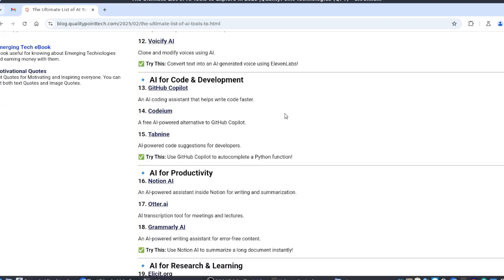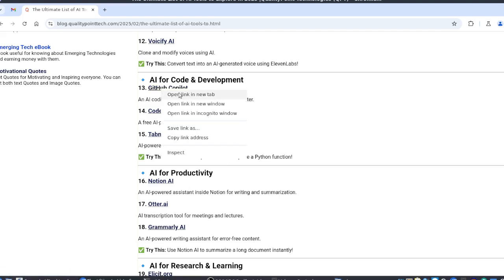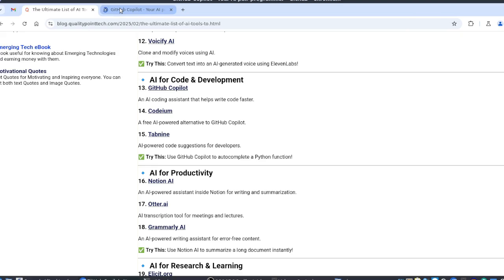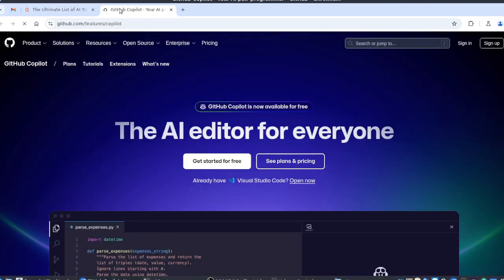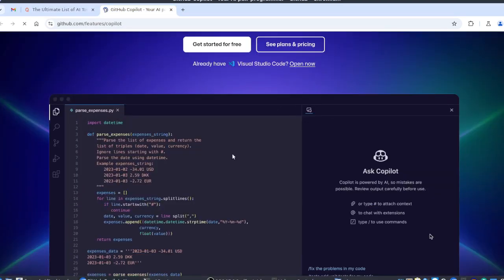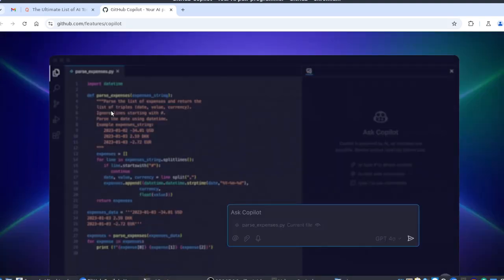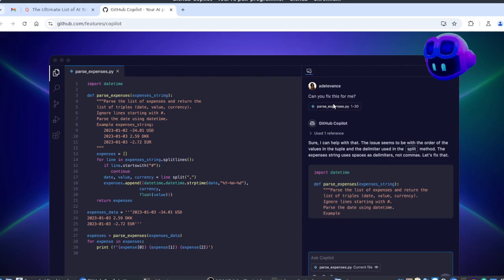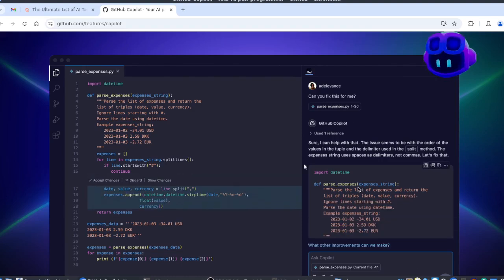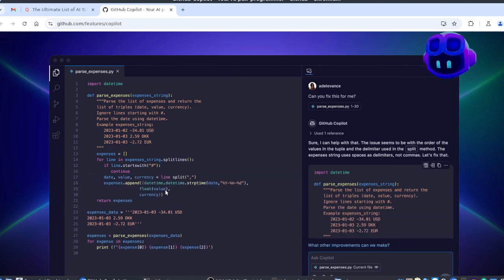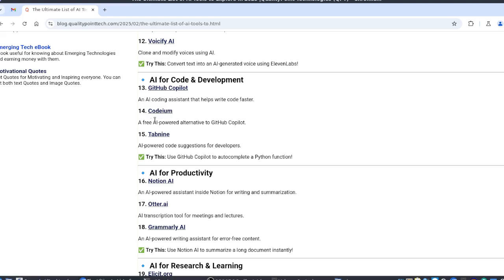Apart from that, AI can be very useful for programming also. For example, GitHub Copilot can help you write code in your favorite IDE itself. If you provide the code, you can ask it to fix the error, and it will fix the error and update the code itself. Similarly, other tools are there, Codium, Tabnine.